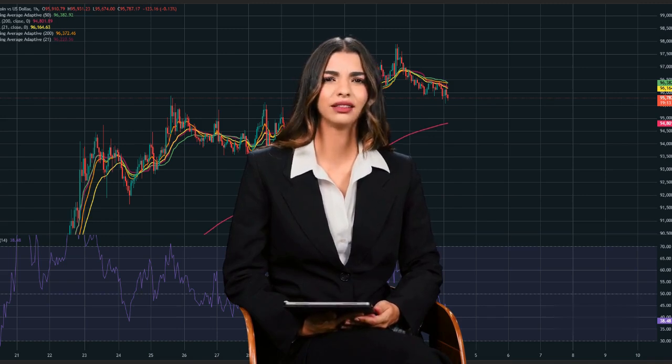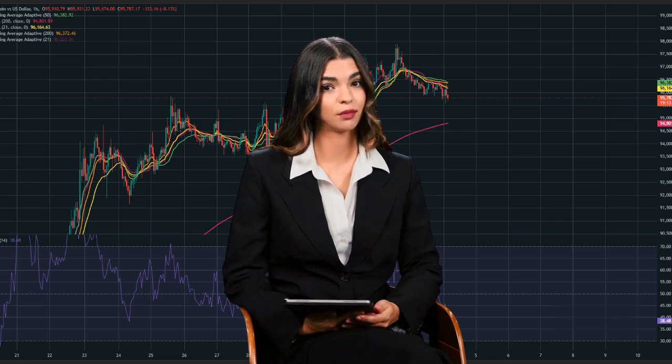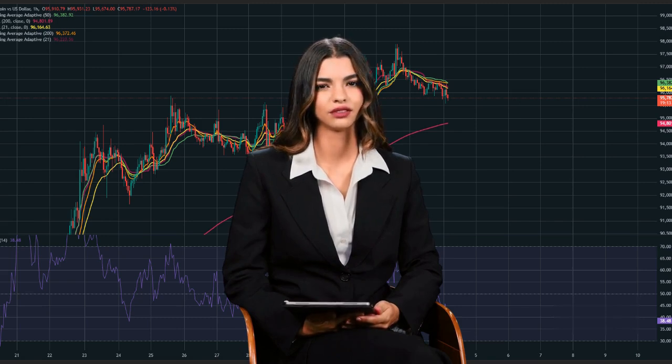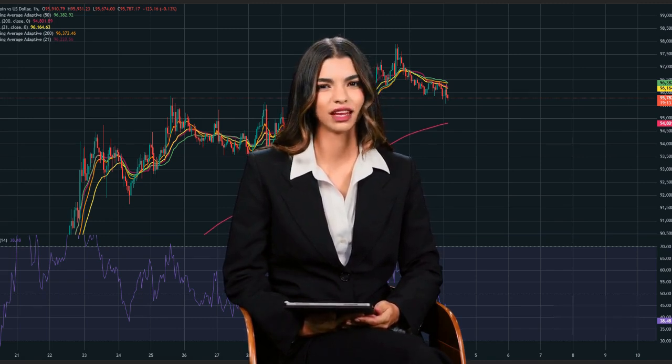Trade consideration if actively trading. Short entry below $95,500. Stop loss above $96,400. Target 1, $94,800. Target 2, $94,000. Risk level: moderate.